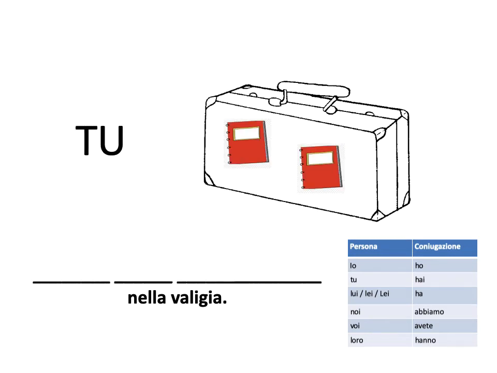Again, let's change it to something that makes a little more sense. I want to say you have, right? But not as in you guys, you one person. So it's the tu form, right? And what are those? And I guess you could think that they're books, but look at the spiral binding. Those are actually notebooks, right? How many? Due. How do you say notebook? Quaderno, right? But we need the plural, quaderni. Tu hai due quaderni nella valigia. Or simply, hai due quaderni nella valigia. You have two notebooks in your suitcase.